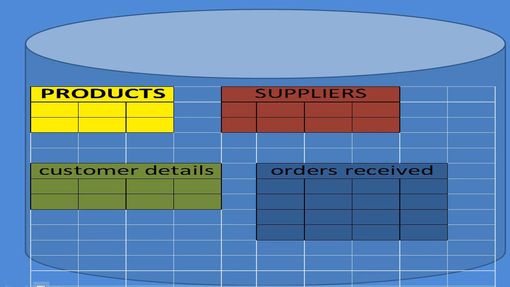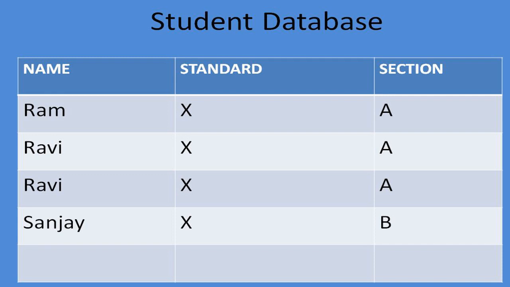Another very important thing to remember is that when we put in information, we may have people with the same name or same address. But when we are creating database, an important feature is record uniqueness in every table.